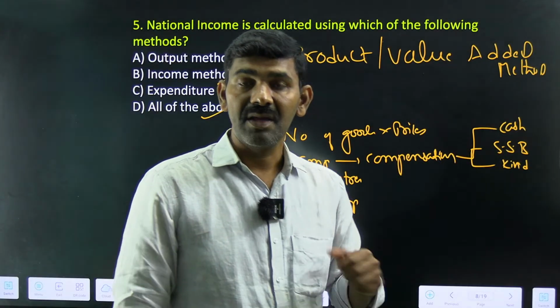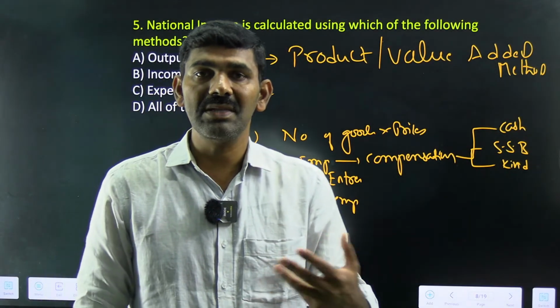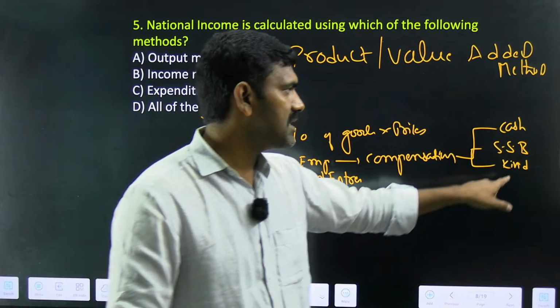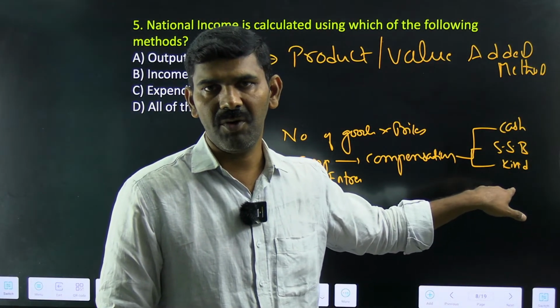The third one: when the person is working in the company, now and then they will get some gifts. That is in the form of what? Kind. It is in the form of kind.